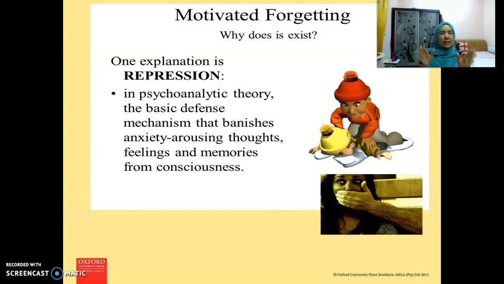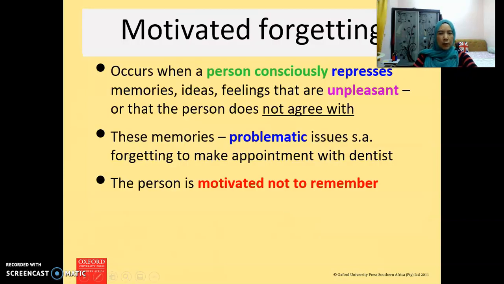If they still remember the past experience or the past event that affected them negatively, they cannot live like a normal individual. This will affect their daily life, so they do not want to remember that, so they experience this motivated forgetting. That's what it says here. Motivated forgetting.